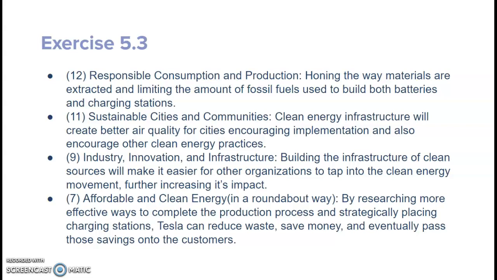By researching more effective ways to complete the production process and strategically placing charging stations, Tesla can reduce waste, save money, and eventually pass those savings on to the customer. So if they can hone down their production process, eliminate the need to use fossil fuels, they can reuse the batteries and recycle them. These can turn into cost savings and waste reduction, so they're spending less on materials. And with that money saved, they can pass on those savings to the customers by making the cars even more affordable by having steeper profit margins.